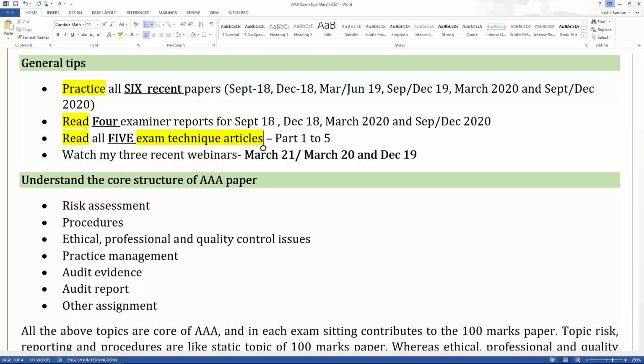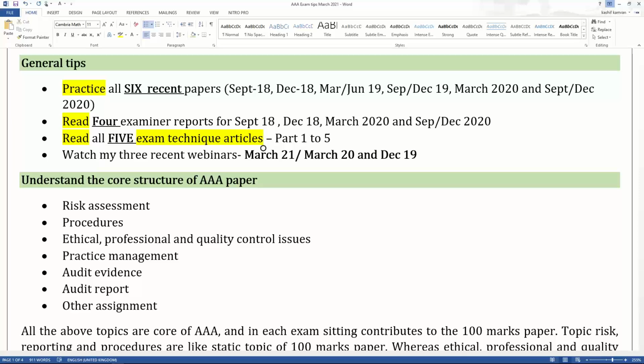There are 5 parts to it. Each part gives you techniques on risk, on accounting issues, on audit procedures, on reporting, and on ethics. These are wonderful articles, the first 5 articles on the ACCA website for AAA.